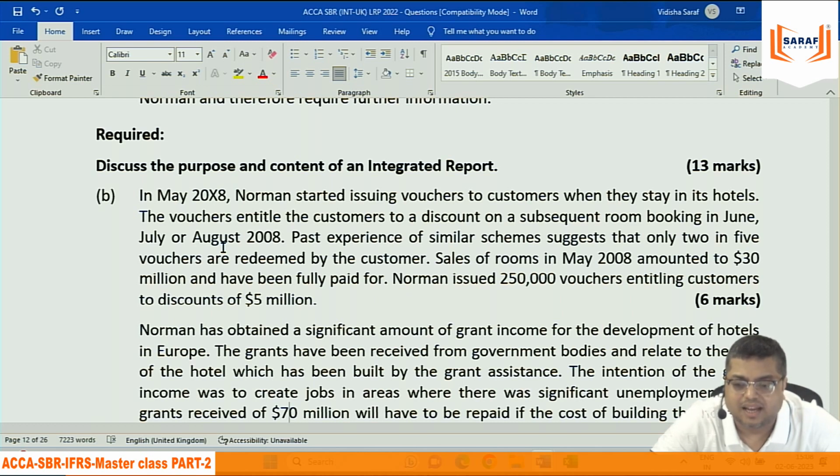So now the question is whether they should be treated as separate performance obligations, the room booking and the discount on future rooms, whether they should be treated as a separate obligation.